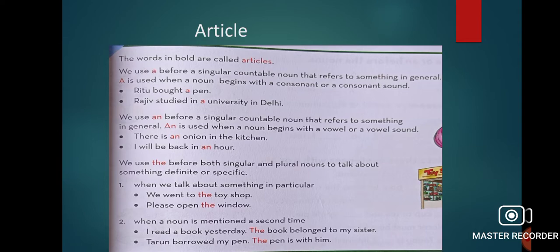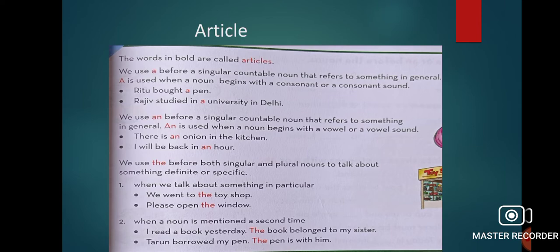So two times. Number 1, when something is particular, like I went there, it is particular. So I went to the school. Please open the door, or please open the window. Please give me the book, right?